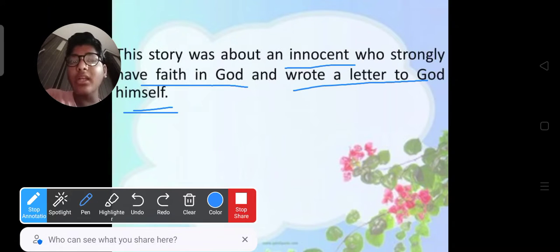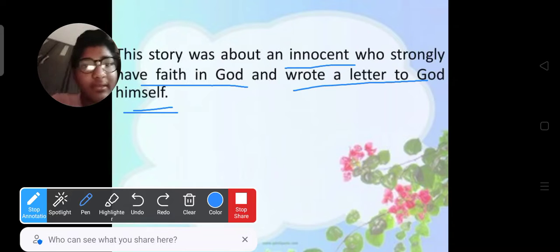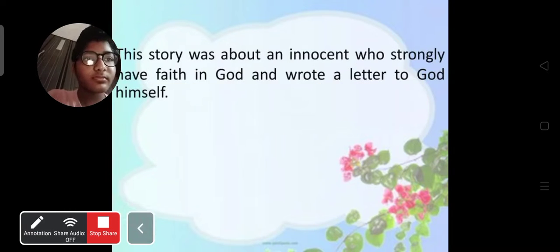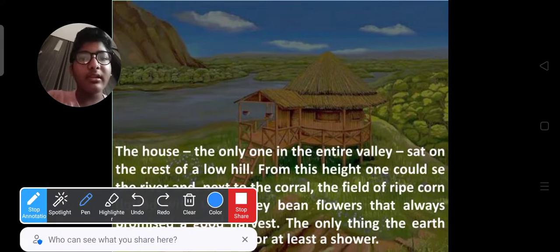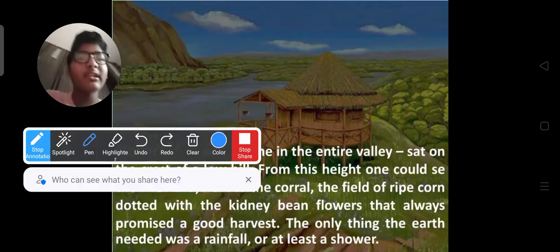How can God take a letter from humans? Then every theist can send a letter to God. So let us see what happened. We now enter into the lecture.